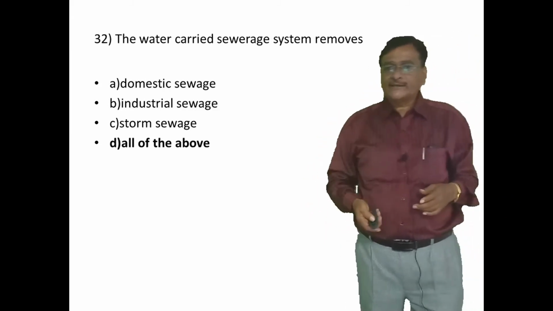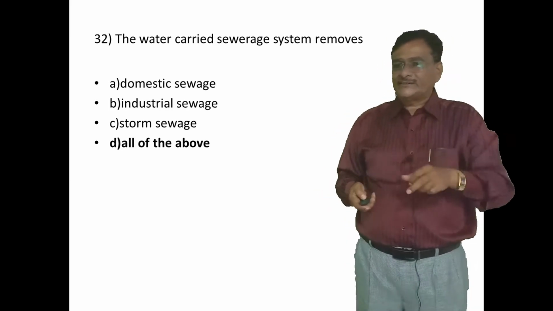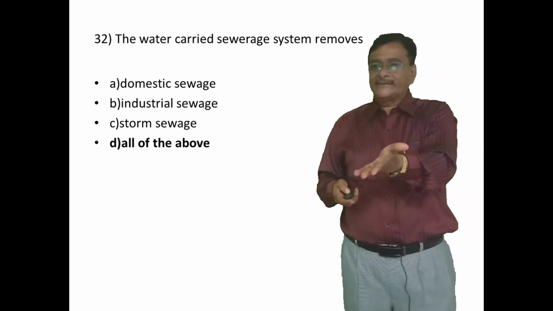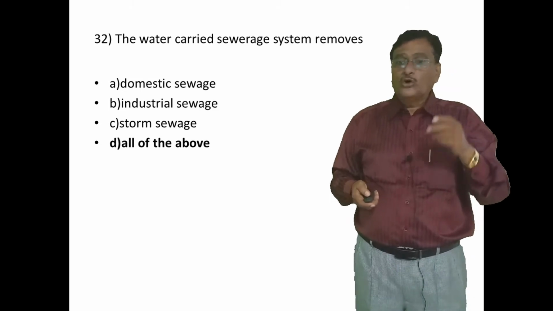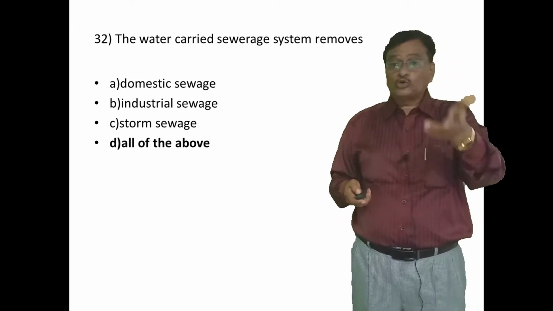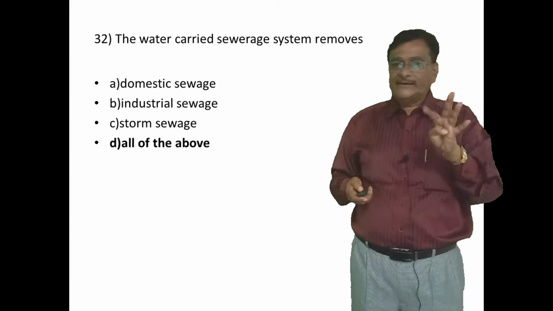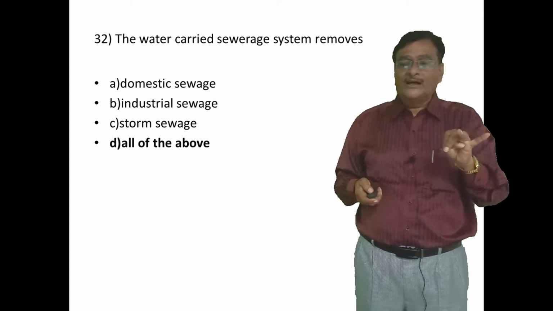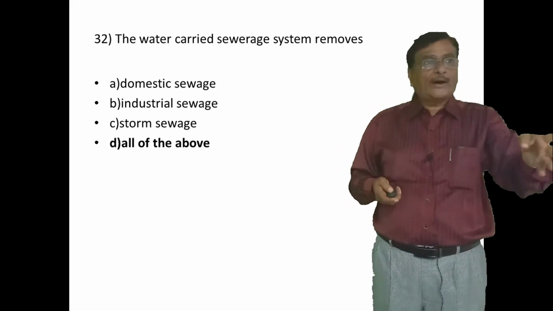Okay, next. The water carried sewerage system removes what? Understand or not? There are 4 options. One is domestic sewage, industrial sewage, storm sewage, and the fourth answer is all of the above. My boys, the answer is the fourth one, all of the above.